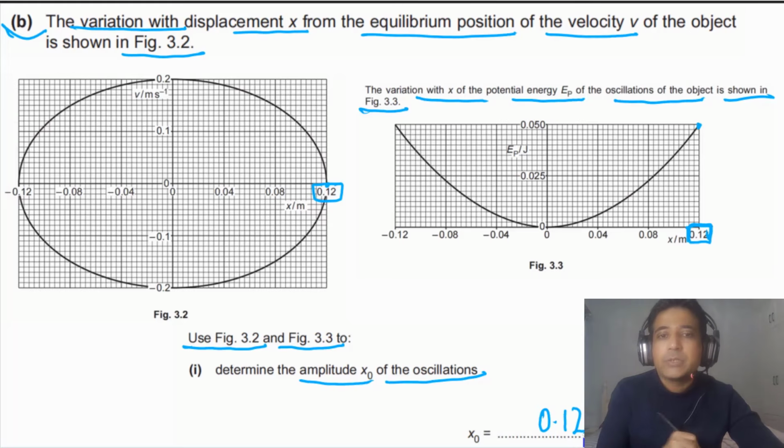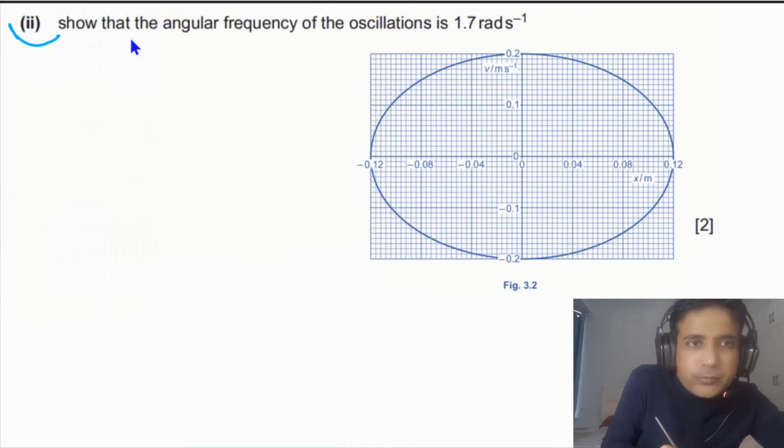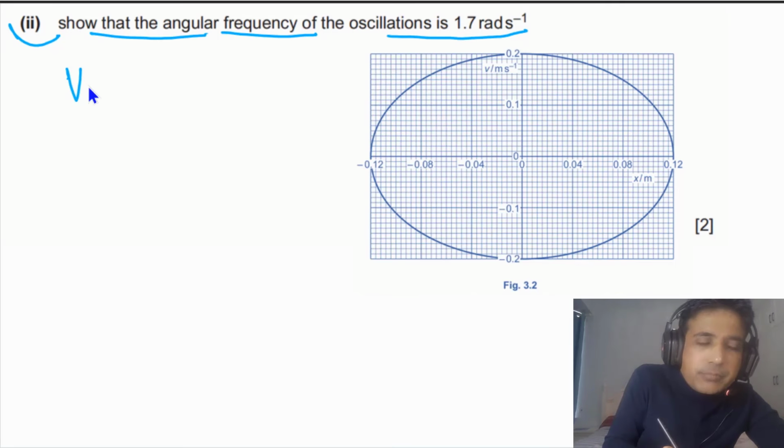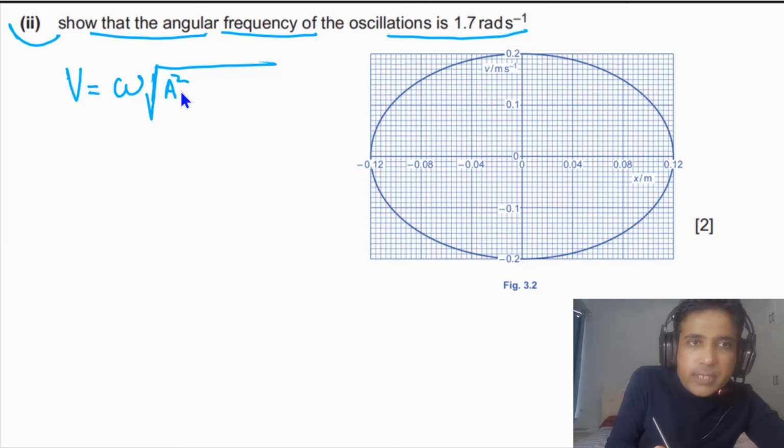So simply you can say the maximum displacement is equal to the amplitude, and the value of the amplitude is 0.12. For the second part, we need to show that the angular frequency of the oscillations is 1.7 radians per second. We understand that the speed of the oscillator is linked with displacement: v is equal to omega times the square root of A squared minus x squared, where A is the amplitude.